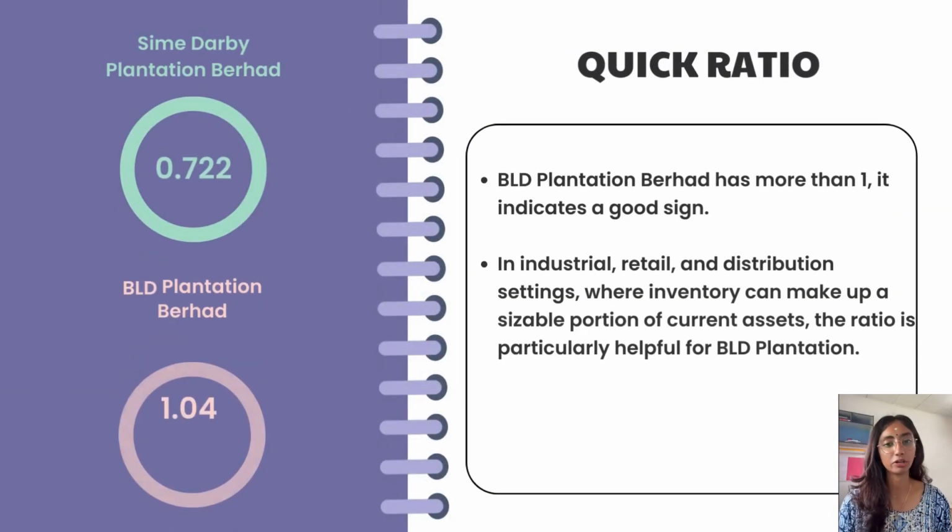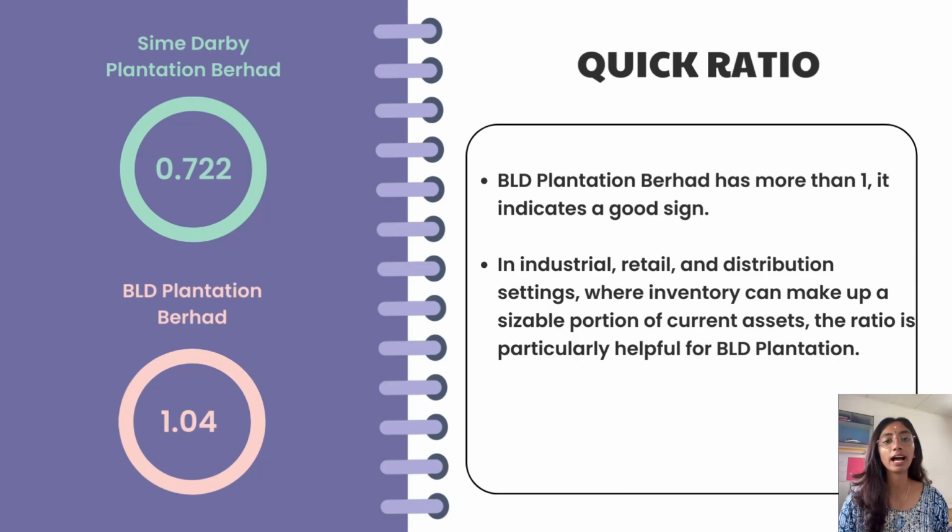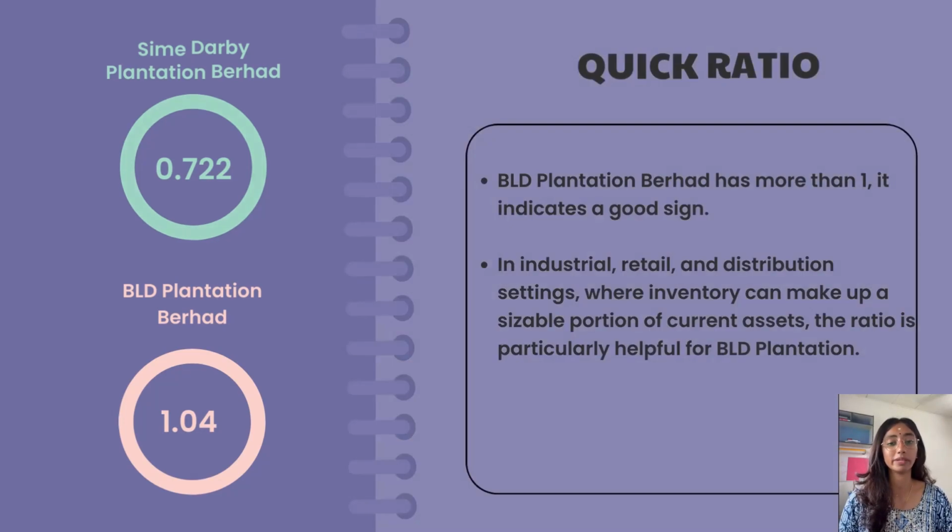When a company's quick ratio is equal to 1 or higher than 1, it indicates that the company has adequate liquid assets to cover its immediate liability. BLD Plantation Berhad has more than 1. It indicates a good sign. Sime Plantation Berhad does not have enough quick assets to meet all its obligations. The company would face difficulty when suffering from interruption.